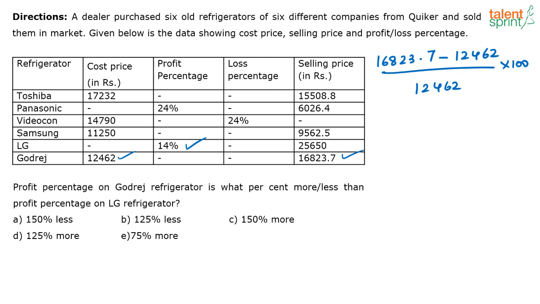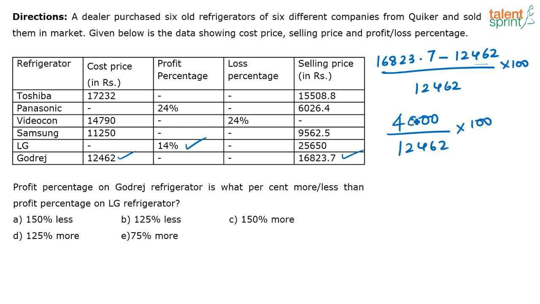So 16,800 minus 12,400 will approximately be 4,400. Or you can take it as 4,000, divided by 12462, into 100.